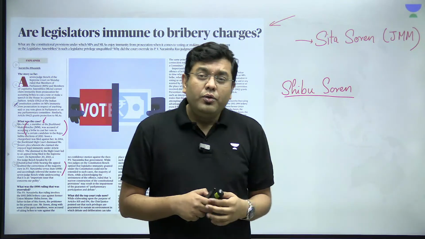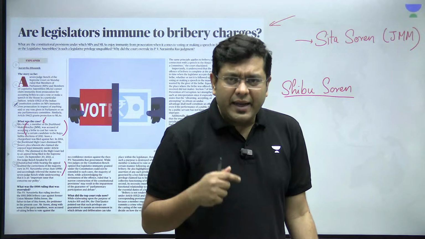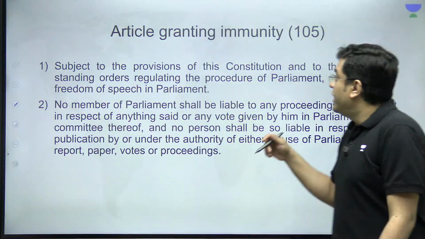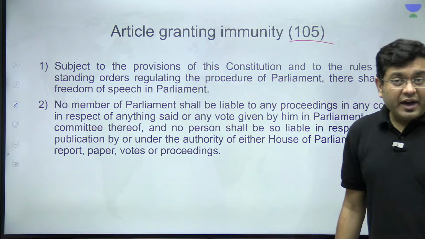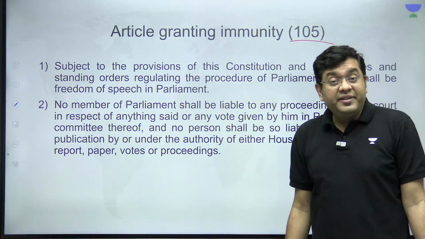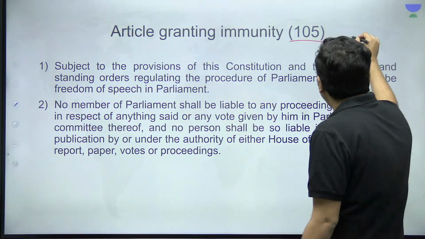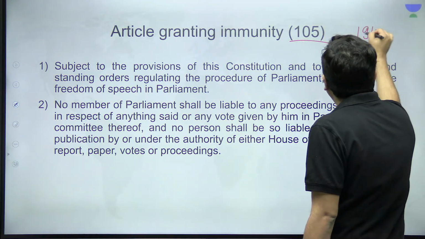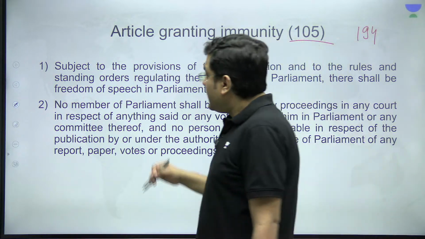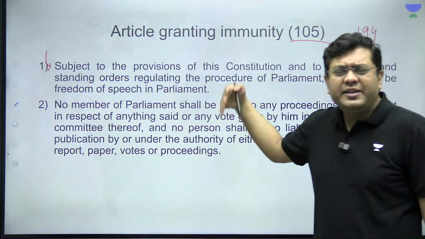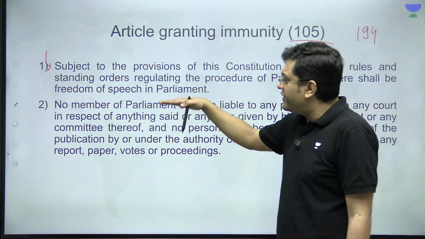Now, this article we are talking about time and time again. What is this article? The article which gives privileges. That is Article 105 for the members of parliament and Article 194 for the members of the state legislature. So, 194 for the state legislature. Now, this article, if you take a look, has four different provisions, but let's take a look at just two clauses.